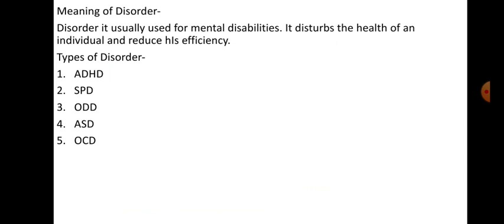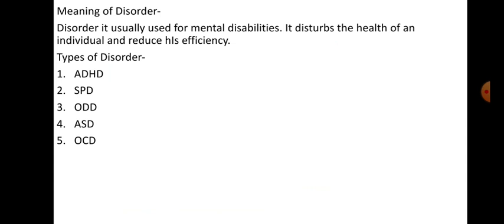In structural disorder, the structure gets disturbed or the posture gets deformed. Due to this, it may affect the movement or overall function of the body.